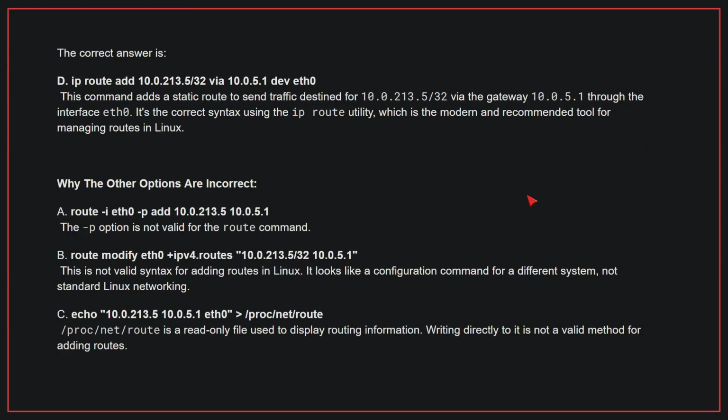This command adds a static route to send traffic destined for 10.0.213.5/32 via the gateway 10.0.5.1 through the interface eth0.